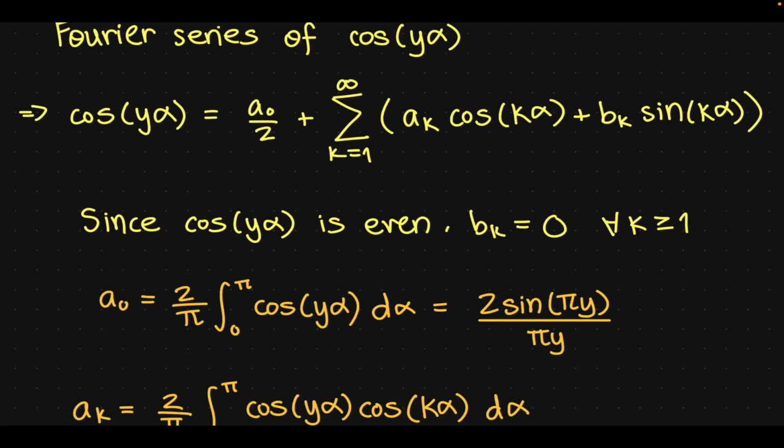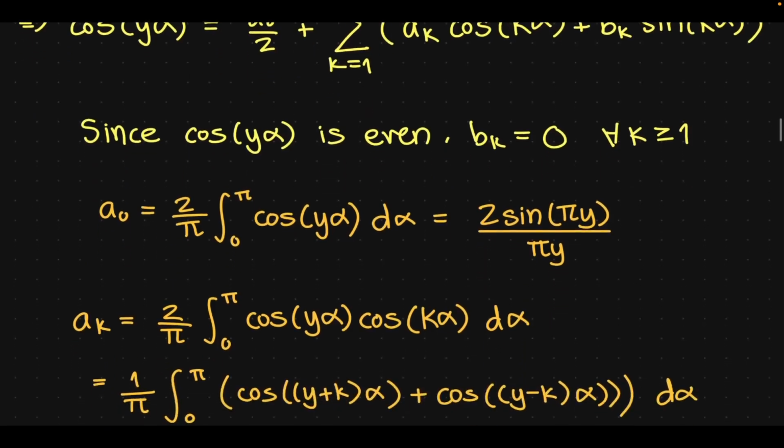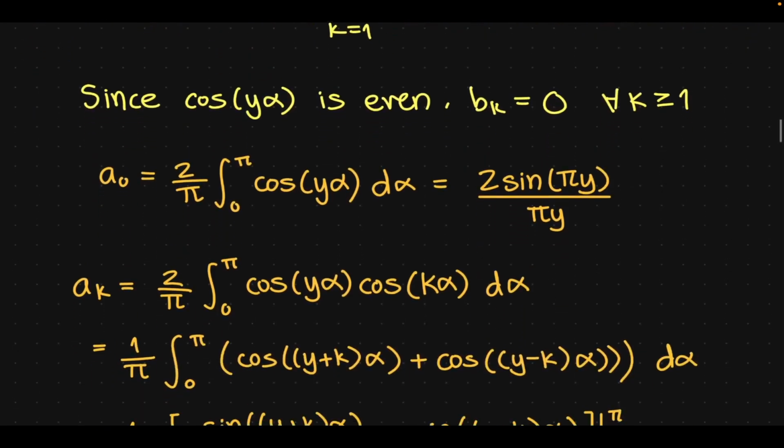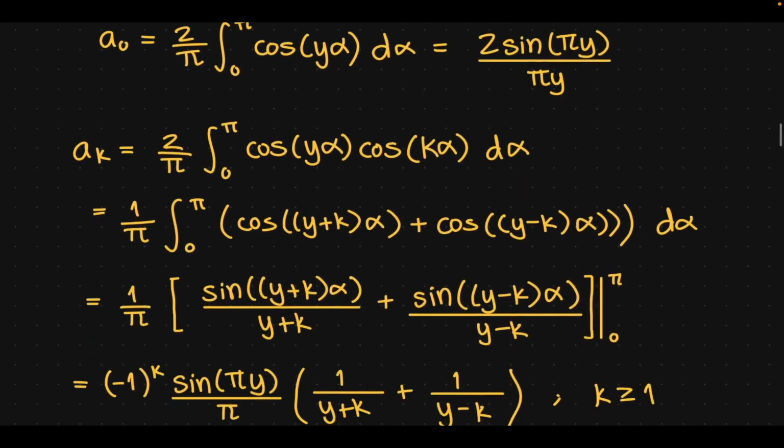That is going to give us 2 times sine pi y over pi y. And a_k similarly has the formula 2 over pi integral 0 to pi cosine y alpha cosine k alpha d alpha, which we can evaluate nicely using a product to sum formula.